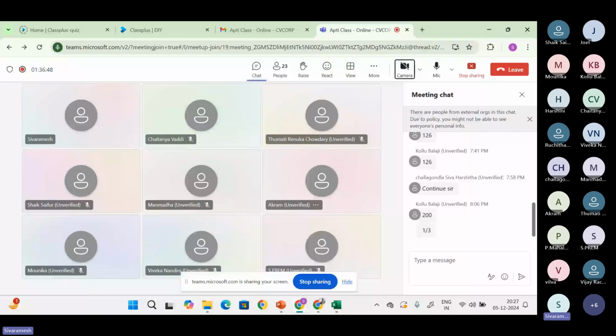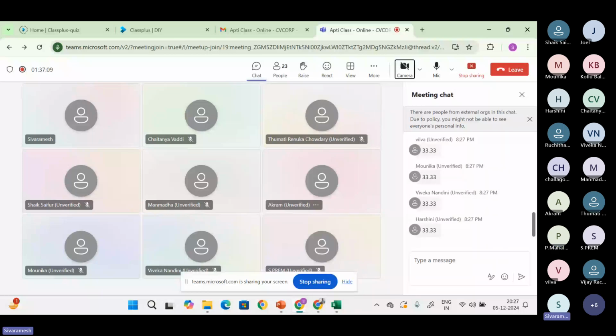Okay, let's quickly start the rapid fire of questions on percentages. What is 1 by 3? 33.33. Yes, very good. What is 1 by 8? 12.5.